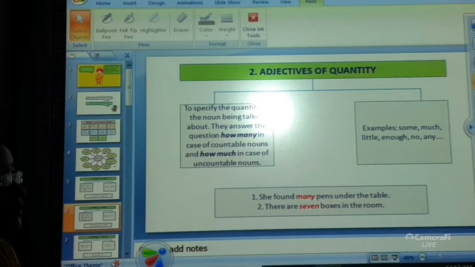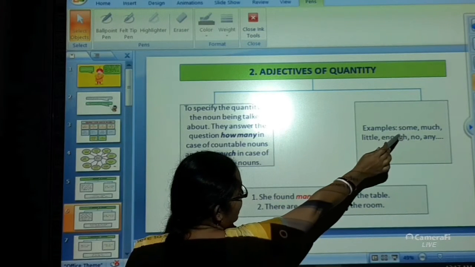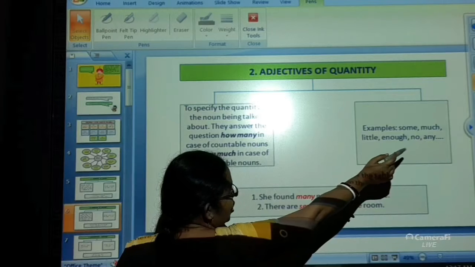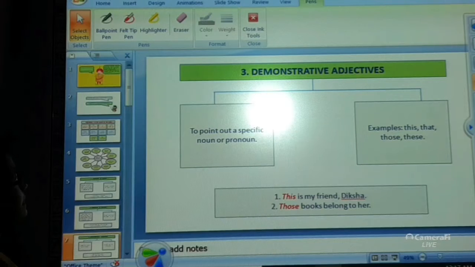If the noun is in countable form, then we ask the question how many, and if the noun is in uncountable form, we ask the question how much. You can see some examples over here: some, much, little, enough, no, any. These are the words which are mostly used as adjectives of quantity. Now, next is demonstrative adjective.